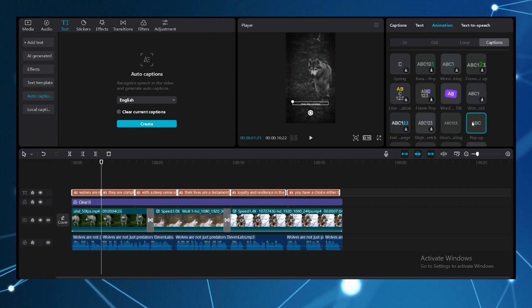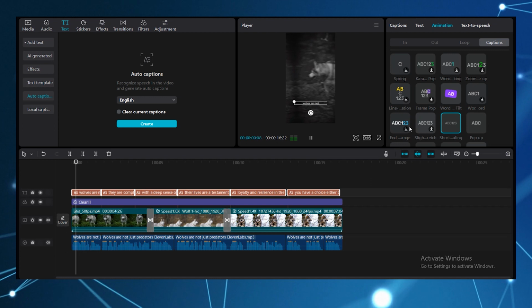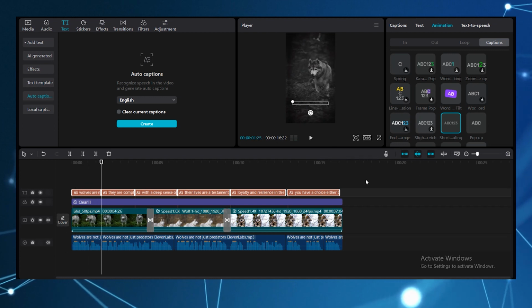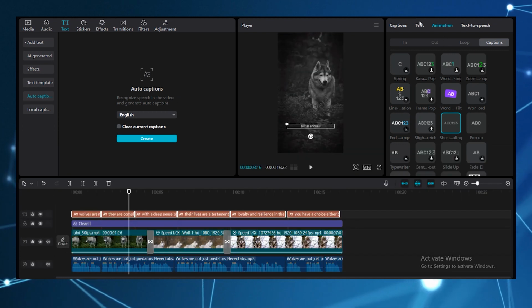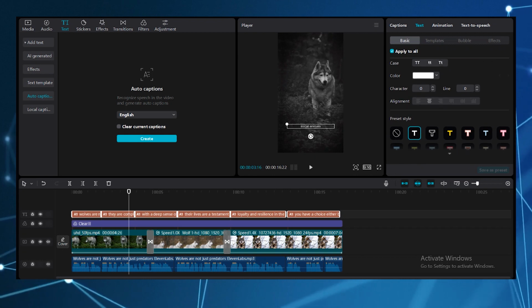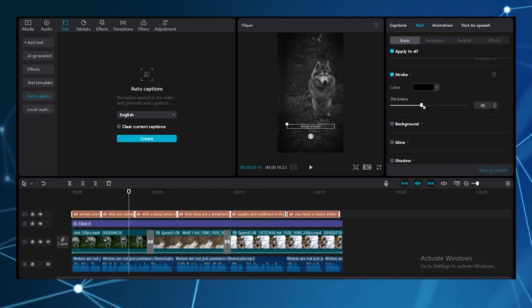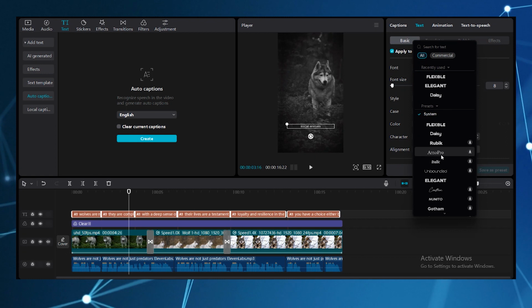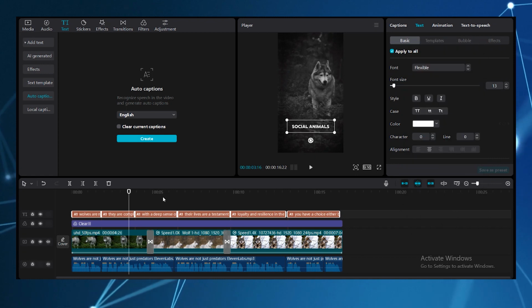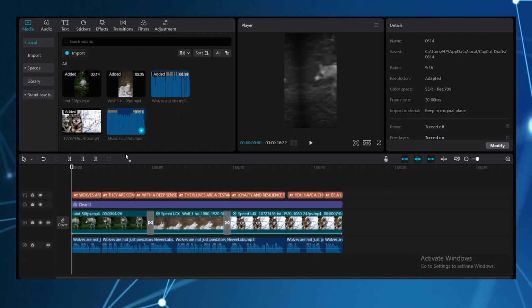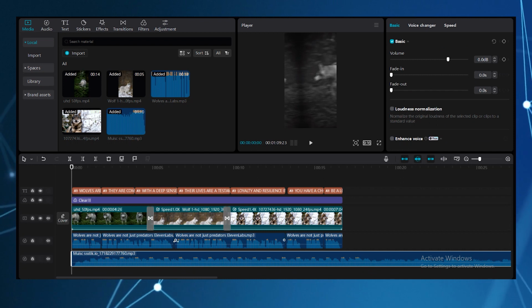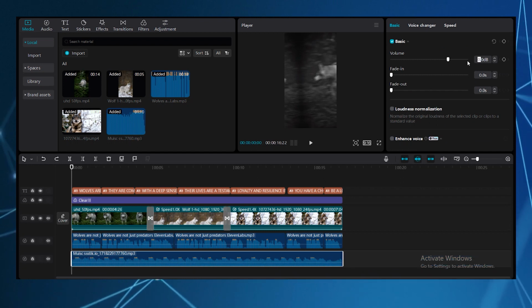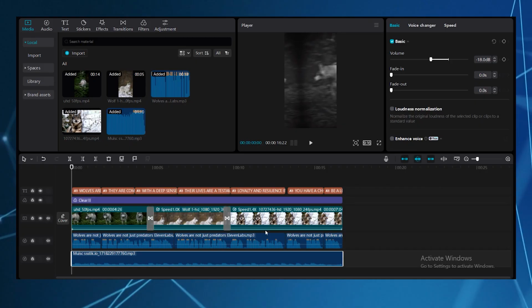Now, to make the subtitles look good, go to Animation, then Caption, and select the short sentence scaling option so the captions are displayed quite nicely. Now add shadow, change the font into any font you like. The font used here is not very good anyway. Feel free to use whatever font you like. Then add the music you downloaded earlier from the TikTok channel I told you about and lower the music volume. Let's see the end result.